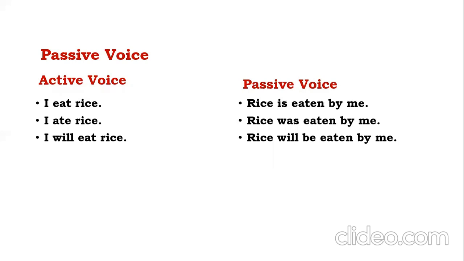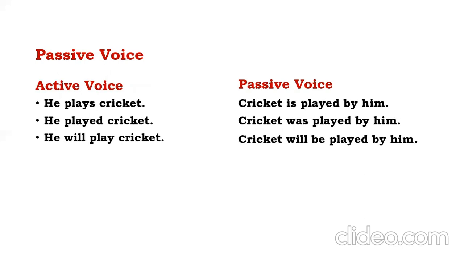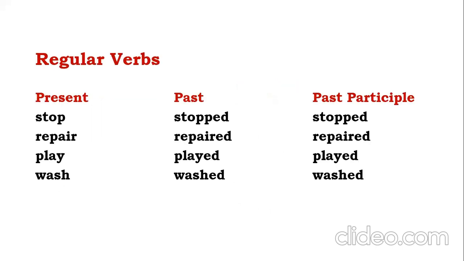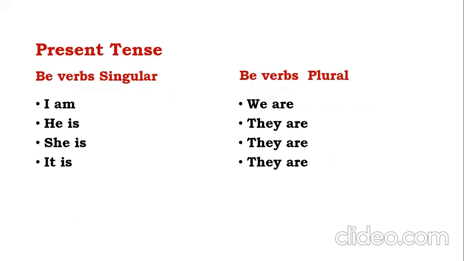When you come to the next category, I eat rice, rice is eaten by me. You can see I, the subject pronoun, changes into the object pronoun me. I think you have realized you have to learn by heart the object pronouns of the subject pronouns. And also these tenses are very important.